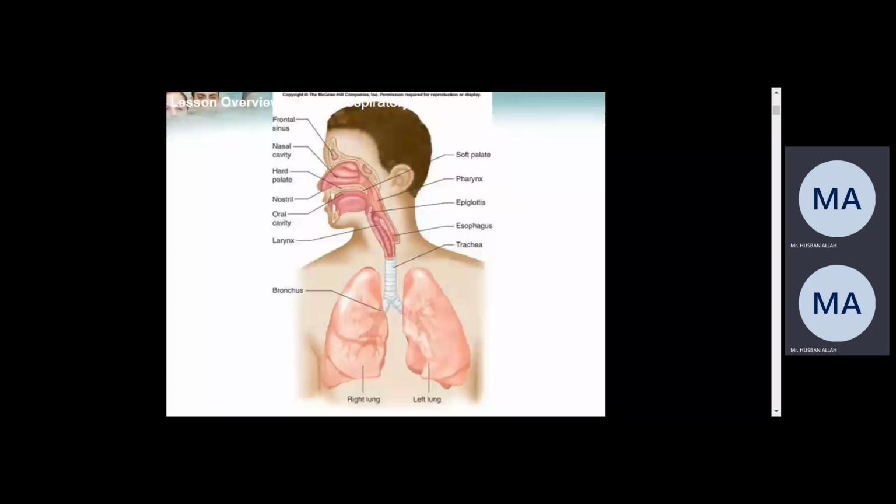Pharynx is the part followed by the nose. Nostril. The nostril starts from here, right? When the nostril finishes, the broad part which comes after it is called the pharynx, right? Down from the pharynx, between the pharynx and the trachea, the part is called the larynx. After the larynx, what is it? It is the trachea. See, this is not for this, right? That is for the digestive system. This is for the digestive system. It's combined, it is the body system. Just get it. And then it will go to the lungs.